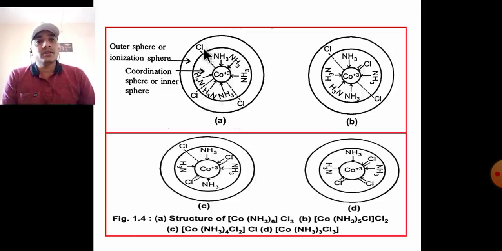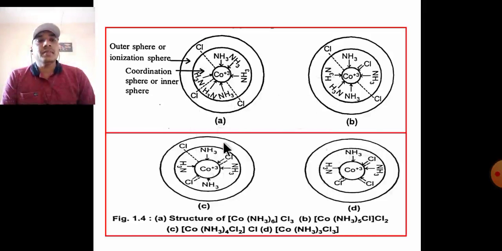The 3 Cl shows the ionizable sphere, these 2 show ionizable sphere, and this 1 shows ionizable sphere, and in this molecule there is no ionizable Cl. These are not conductive molecules; these three are conductive.